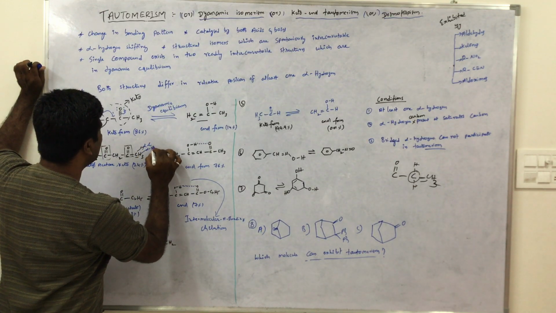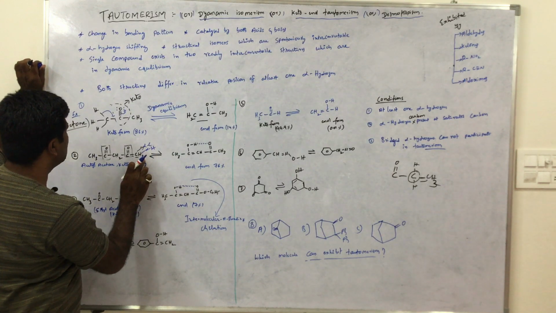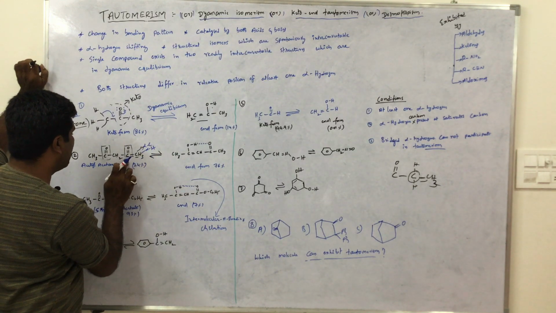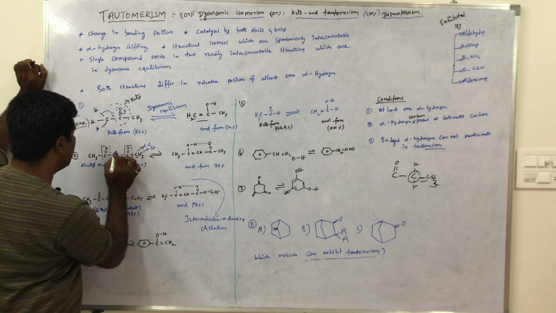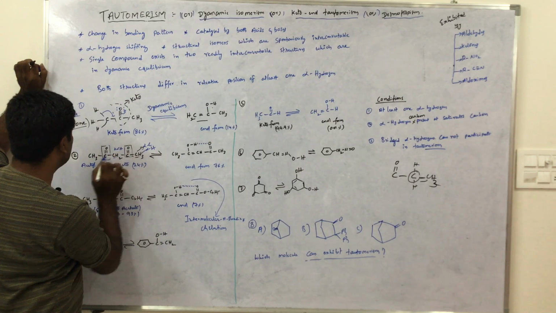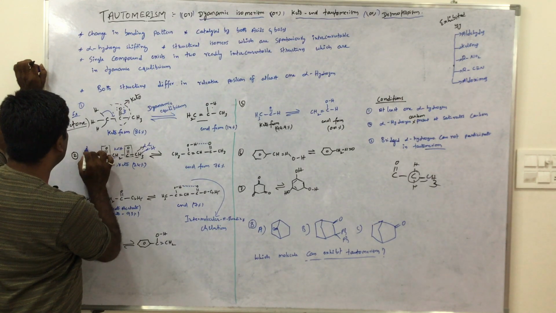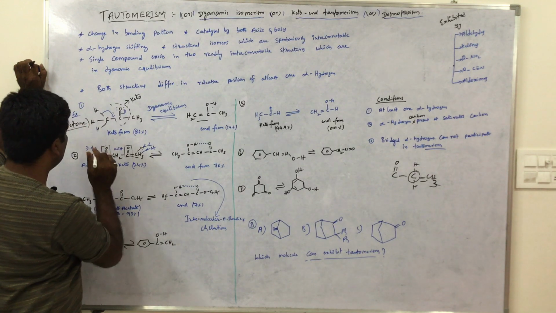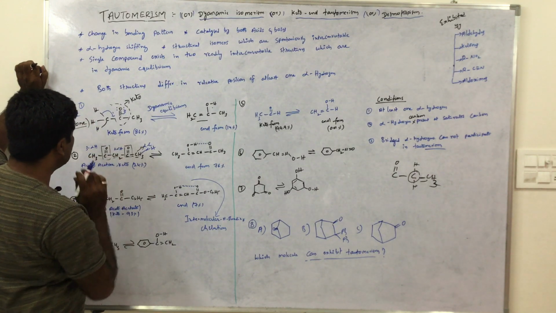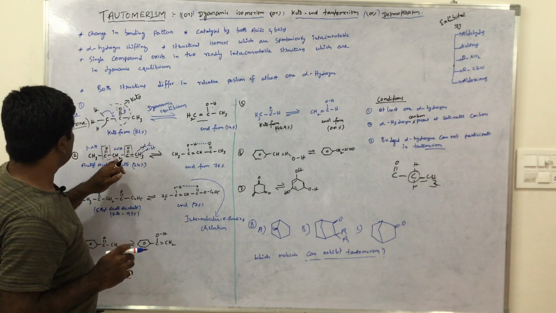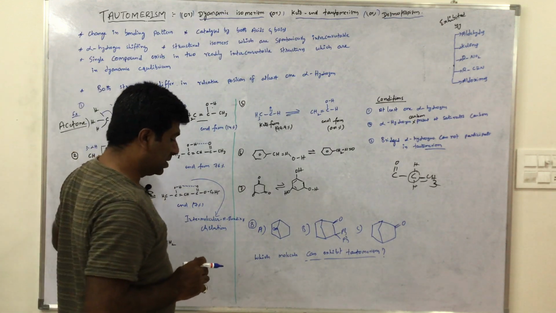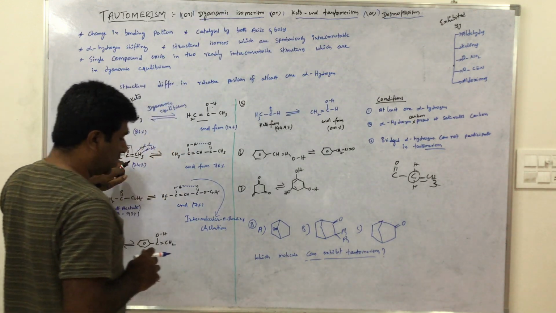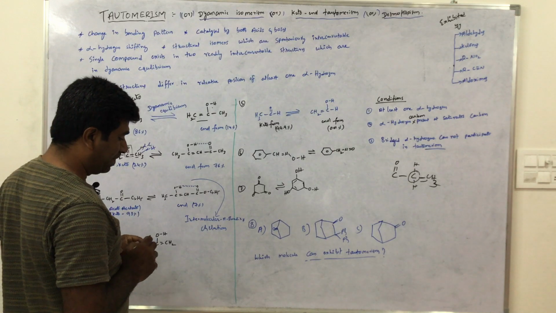Here 3 alpha hydrogens are present on this carbon, this carbon has 2 alpha hydrogens, and this has 3 alpha hydrogens. In these cases, only this CH2 reacts. Why? Because the very active keto groups attract better.